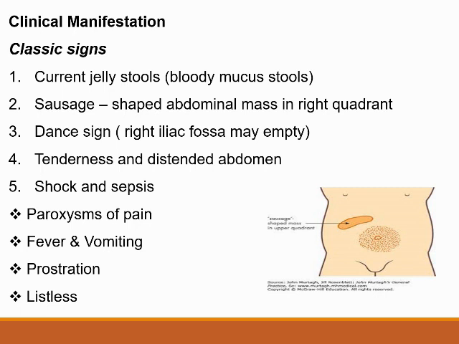strangulation. And if it is not identified and treated, the child will be exposed to hypovolemic shock and sepsis, and the child will experience pain, that is a type of paroxysms of pain, fever due to the infection, and vomiting, which is non-bilious, prostration, that means extreme weakness, then listless. Child will be tired.